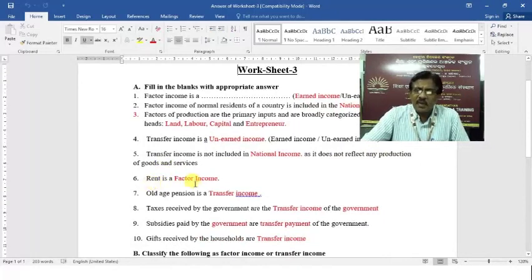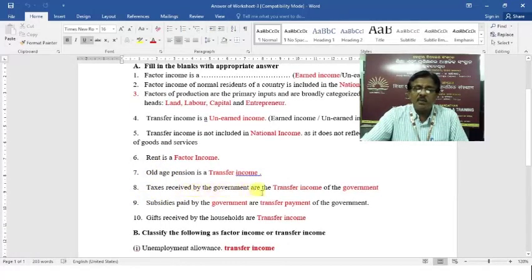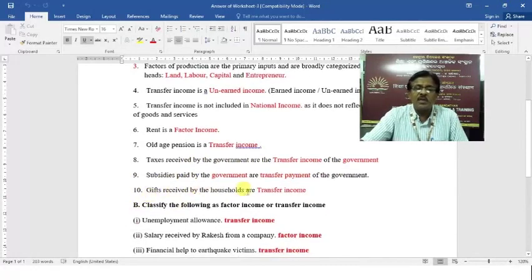Rent is a factory income because it is earned by the factor of production, that is landlord, for the use of land in the production process. Old age pension is a transfer income. Taxes received by government are transfer income of the government. Subsidies paid by the government are transfer payment of the government. Gifts received by the households are transfer income.